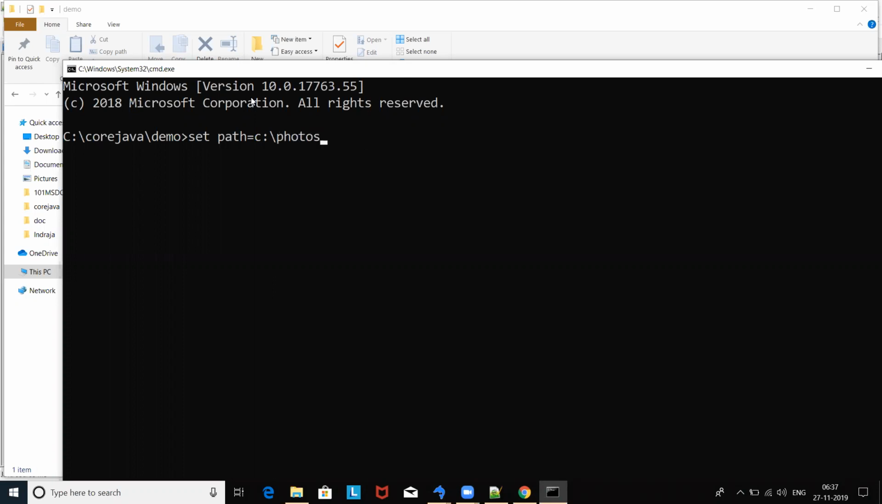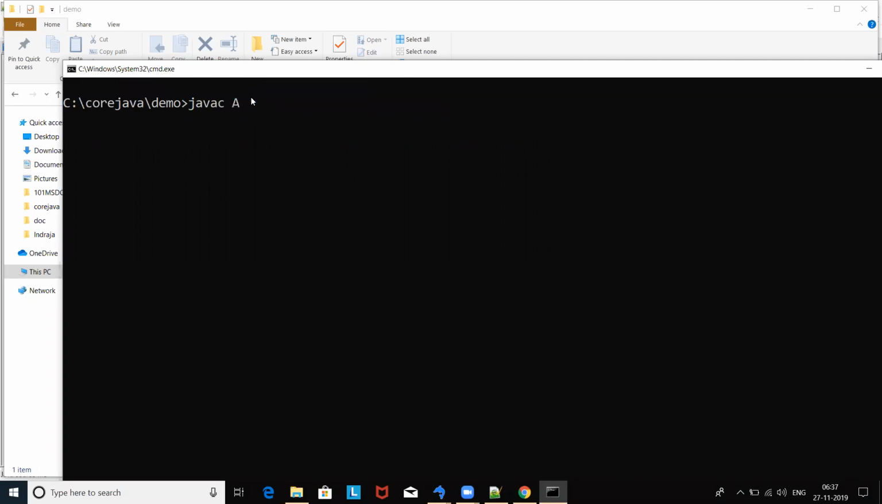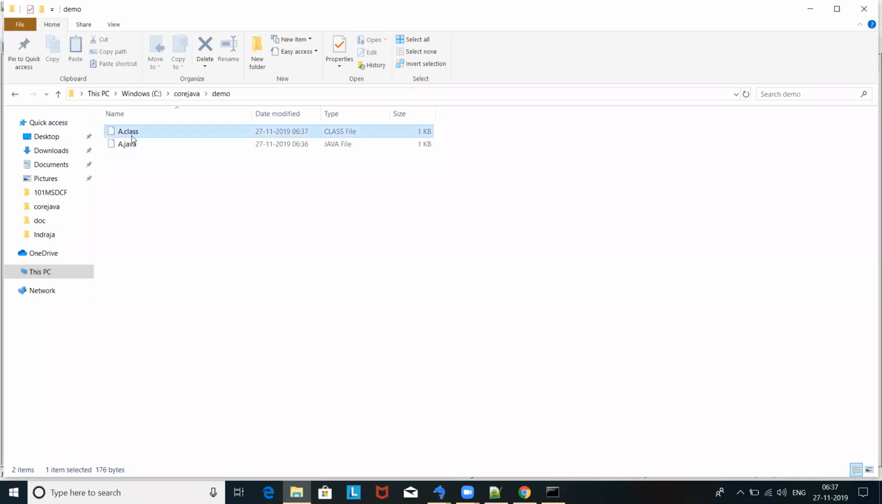Program Files, Java, JDK, and bin. These are the things. Okay, so now let me compile this program. javac, what is the program name? A.java. So I just compiled the program. Look at this, I got the .class file.